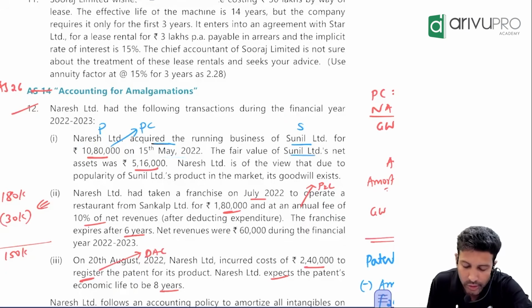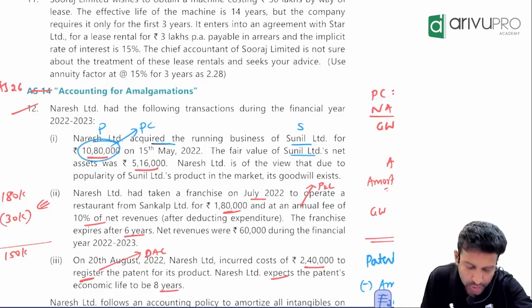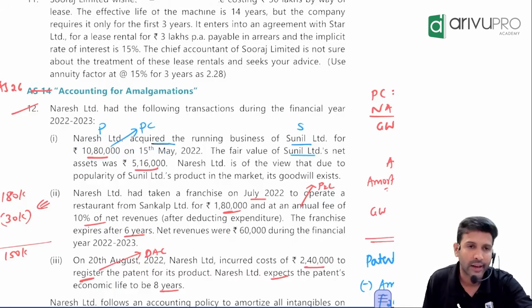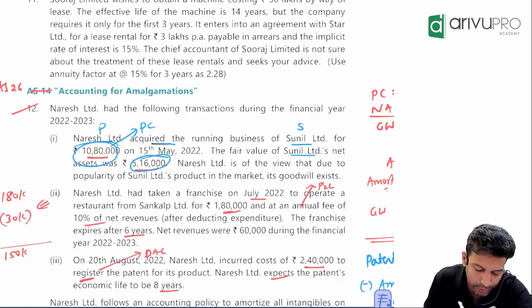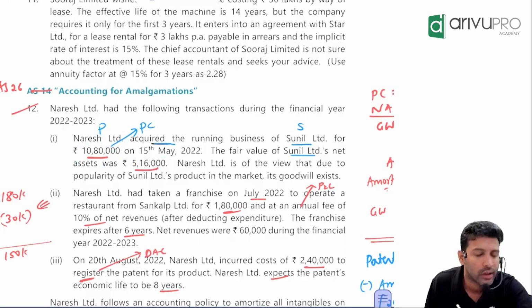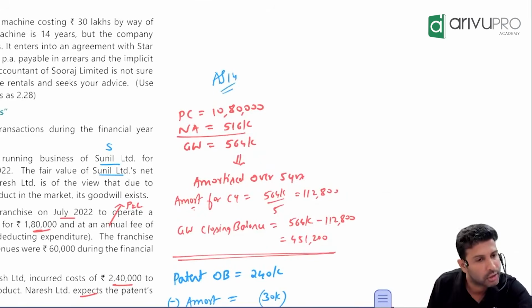The fair value of Sunil's net asset is 5,16,000. Okay, sir, you already know. Under purchase method, how do you calculate goodwill? Tell me the steps. Compare PC with net assets. PC is how much? 1080. Net asset is given as how much? 5,16,000. Net asset is net worth of a business. Worth is how much? 516. How much did you pay? 1080. You paid more than worth. That means the difference will be accounted as what? Goodwill. Yes, sir. This goodwill is as per AS 26 or AS 14? It's 14. What do you have to do for this? Amortize over 5 years. So this 5,64,000 you amortize over 5 years.